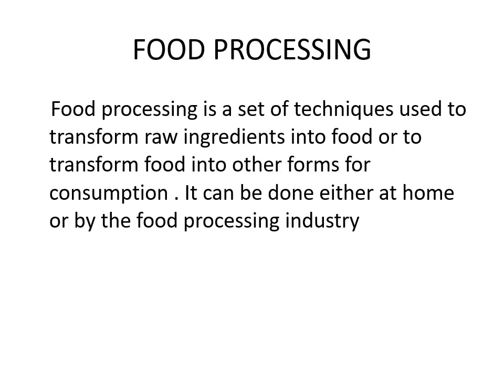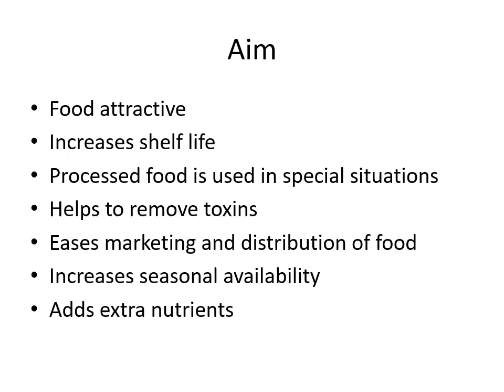Our next topic for today is food processing. Food processing is a set of techniques used to transform raw ingredients into food, or to transform food into other forms for consumption. It can be done either at home or by the food processing industry. The aim of food processing is overall to improve the taste, flavor, texture and storage capacity of the food. So it makes food more attractive and increases the shelf life of the food.